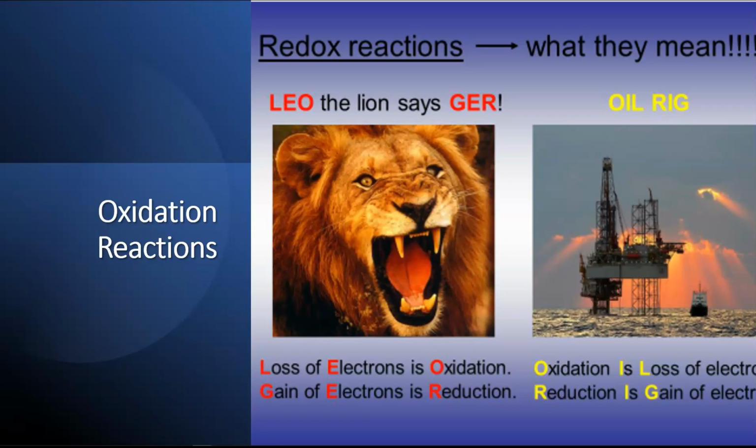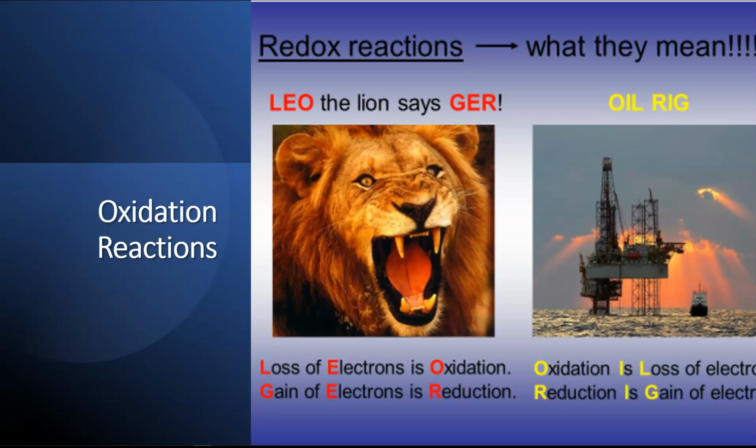In this short video, I just want to discuss in a little more detail about oxidation reactions. One of the things that people often do to help remember what is happening during these types of reactions is use a little acronym: Leo the lion says grr, or oil rig. Leo is the lion, and it stands for loss of electrons. That means when something loses electrons, it's an oxidation of that compound.